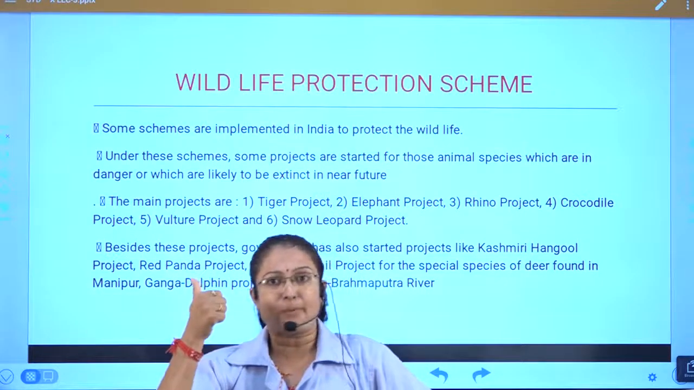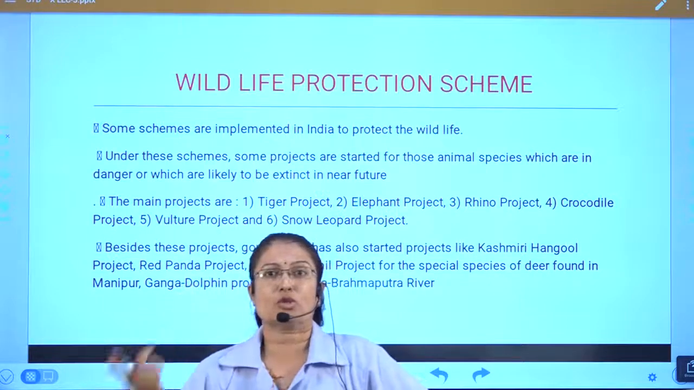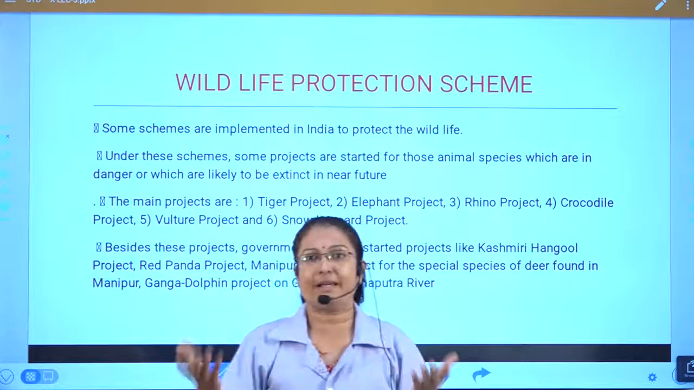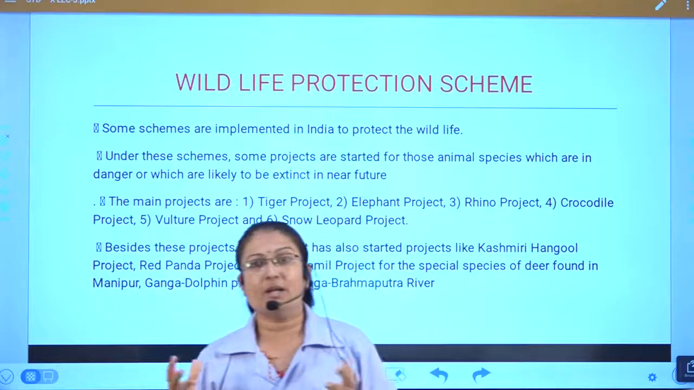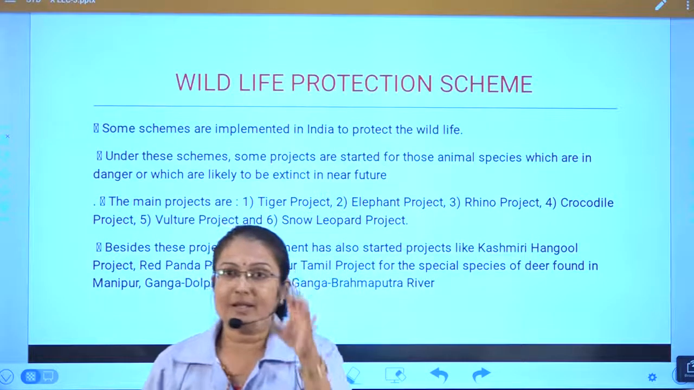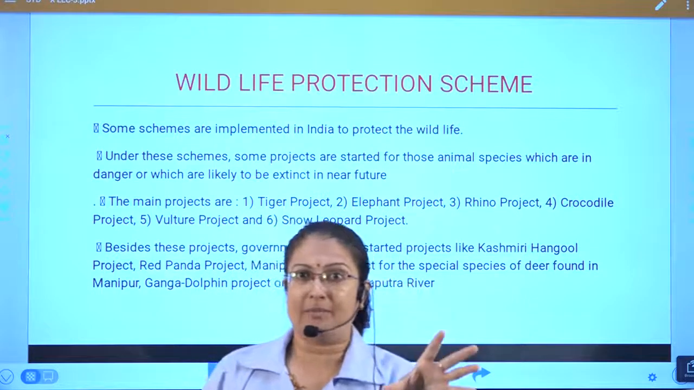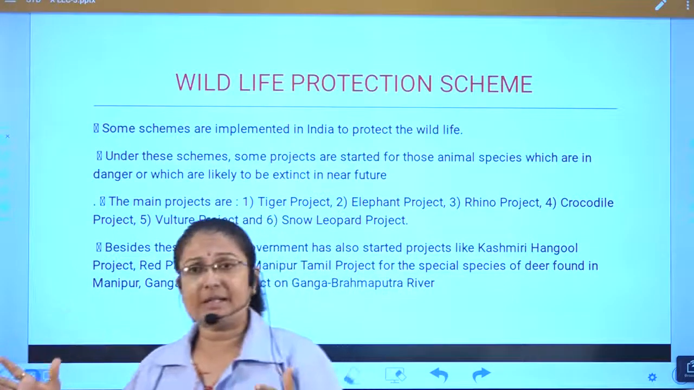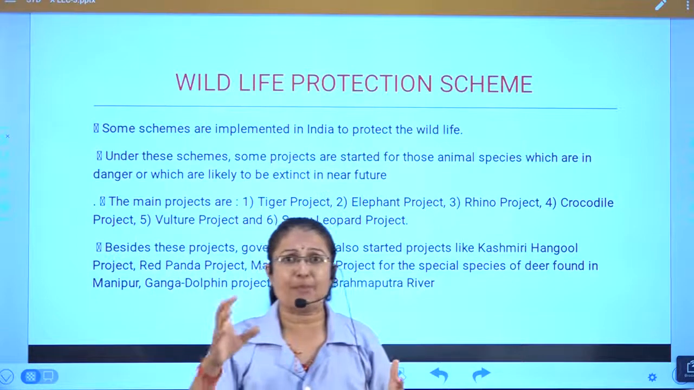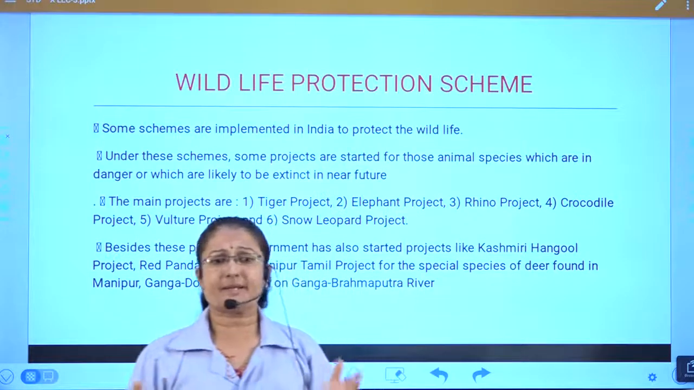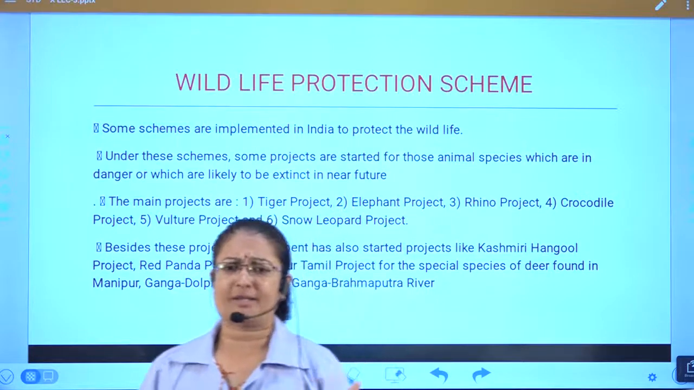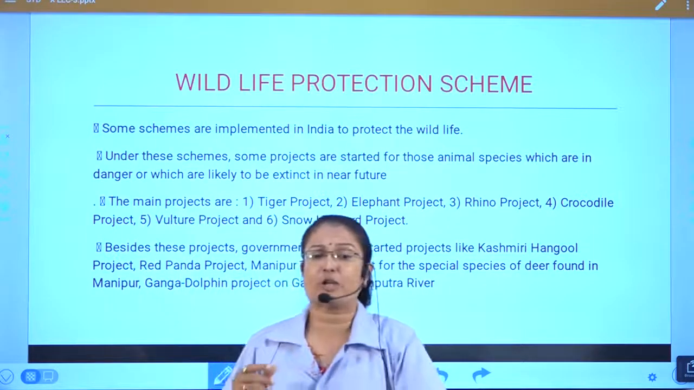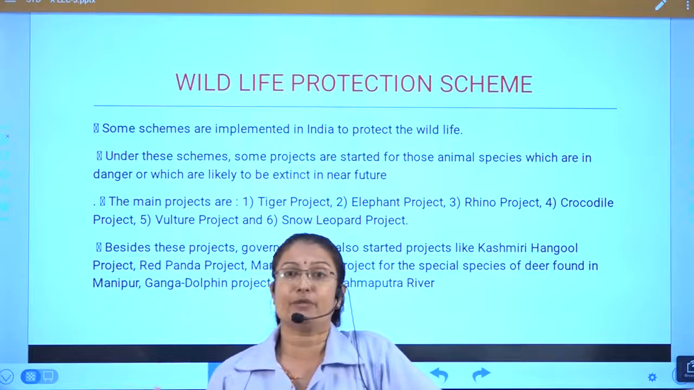Now we know the problem, so we have to come out with the solution. And how will we get this solution? The government is implementing a number of schemes. With these schemes, different species are protected. Even under this scheme, some projects are started for those animal species which are in danger or likely to be extinct in the near future.